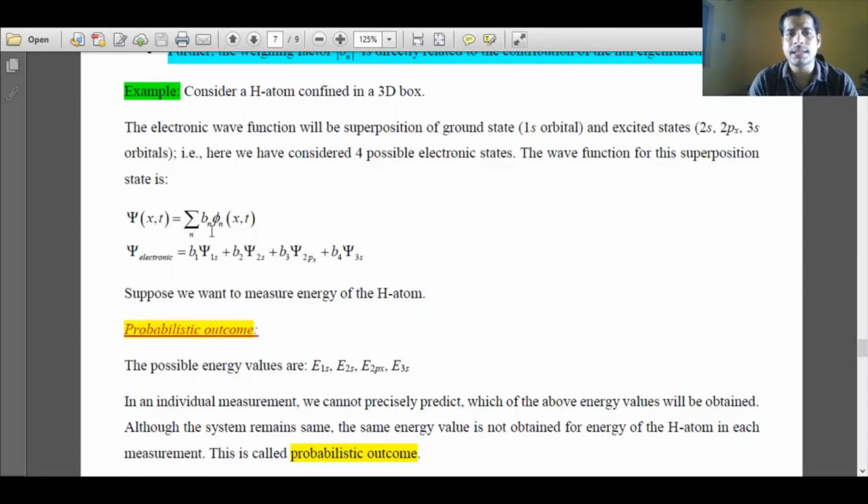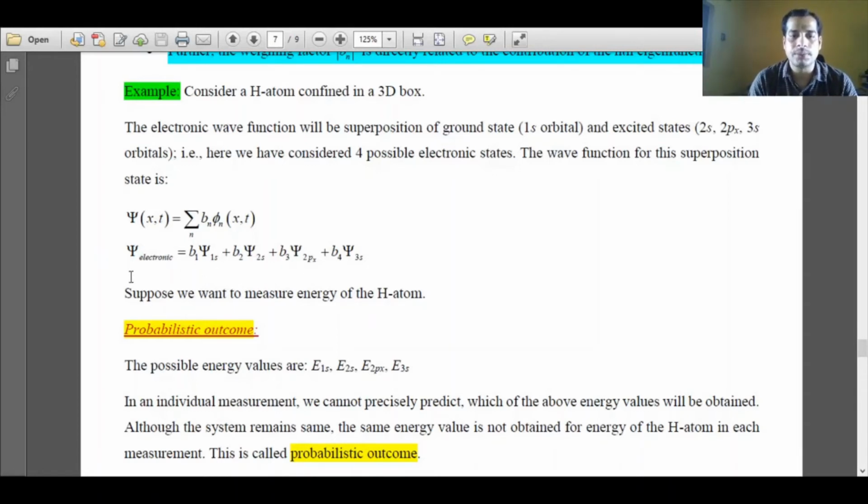Again, Bn is the expansion coefficient, phi n is the corresponding wave function of the orbital. What are the orbitals here? 1s, 2s, 2px, 3s. So if I do that, my total eigenstate will be B1 psi 1s, B2 psi 2s, B3 psi 2px, B4 psi 3s. Suppose there are further higher order orbitals, I can add up terms here. But for now I am considering only 4 states. So there are 4 eigenstates possible for the hydrogen atom problem.